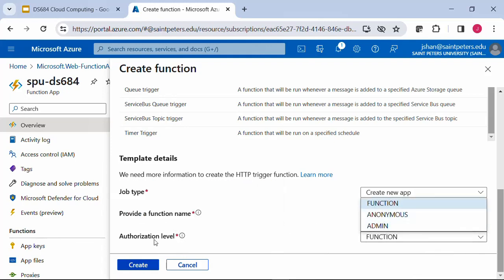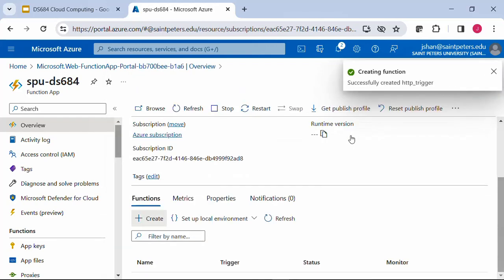and here we have the authorization level. I'm going to choose anonymous. Basically, everybody can call it. So we define this as an HTTP trigger, and we define this as anonymous. Anybody can access. Then later on, it will provide us with the URLs that anybody can use, and by requesting this URL, you will trigger this function. So I'm going to click create.